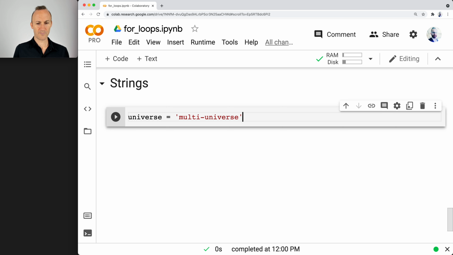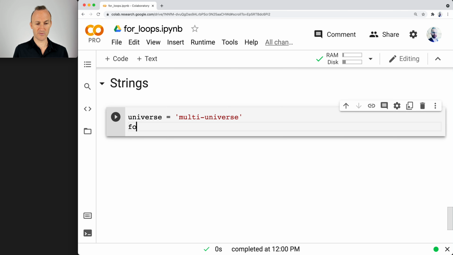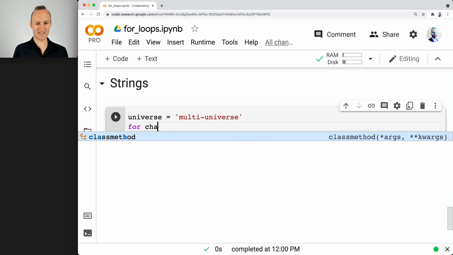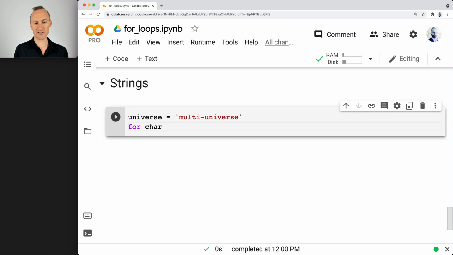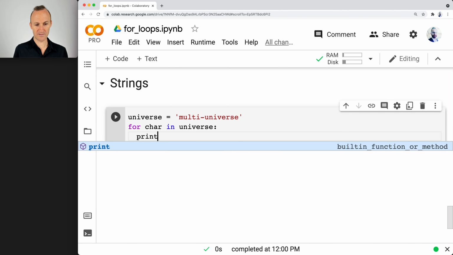So what I want to do now is loop through the string. And you can do that with a for loop. Now I know what it's going to be. It's going to go through and show all the characters. Sometimes you might see char as an abbreviation for characters. So for char, it's actually my mom's name. Hi, Mom. Charlene. For char in universe, print the character.